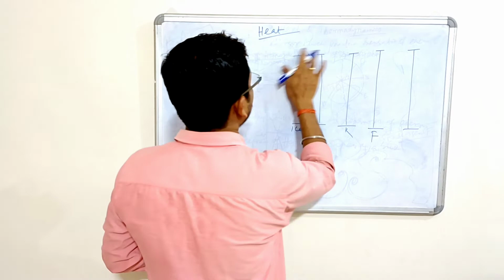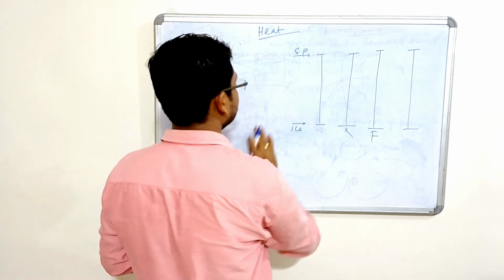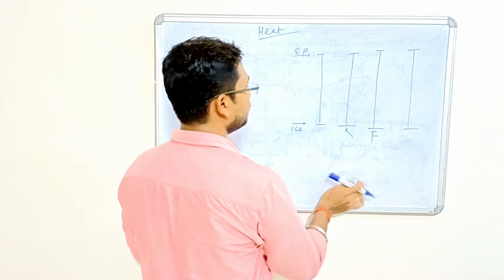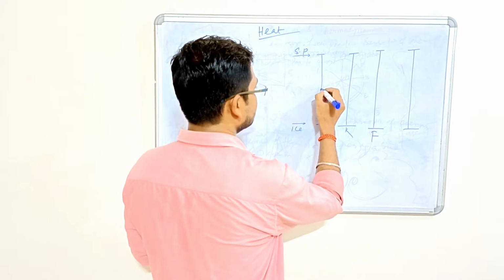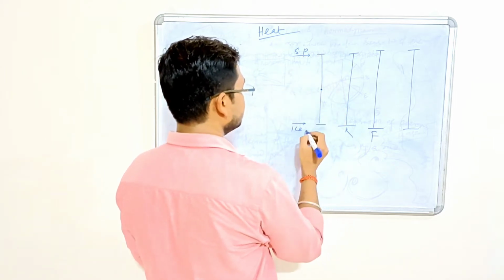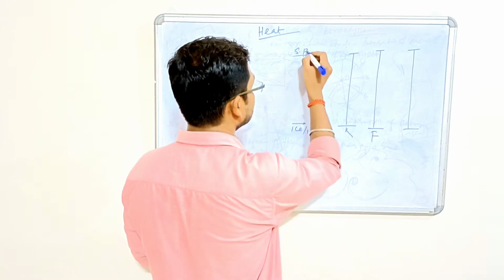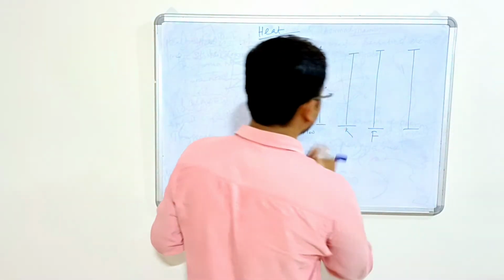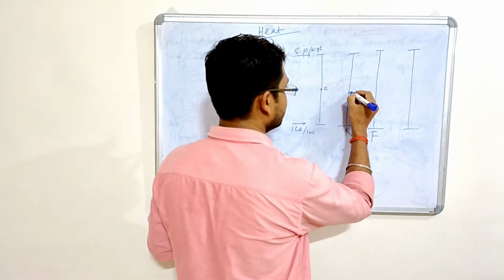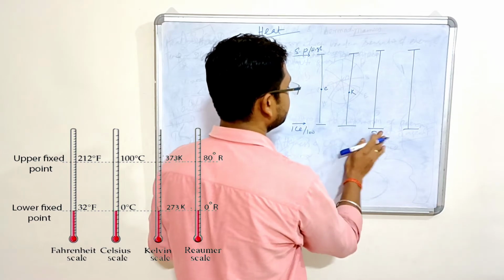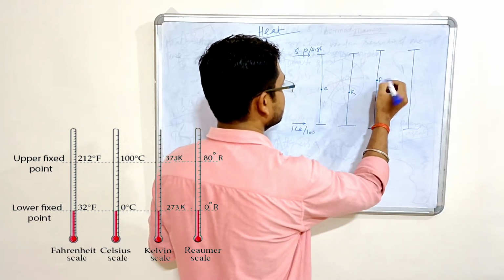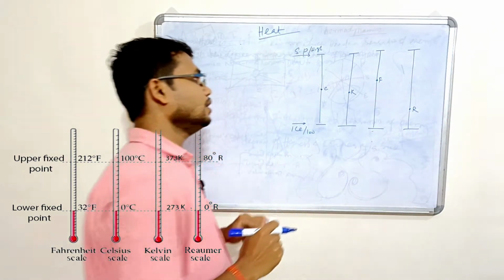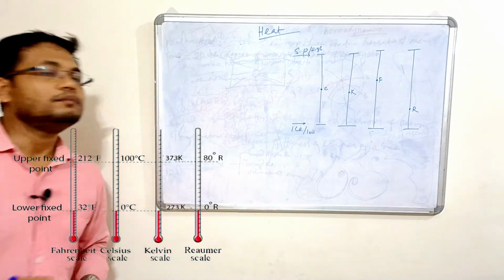Or you can say, better take it as steam point. This is the ice point, this is the steam point. On this scale, this is the lower and this is the higher. C is any random temperature. Here K is any random temperature in case of Kelvin. In case of Fahrenheit, F is any random temperature. R is for Reaumur scale, any random temperature.